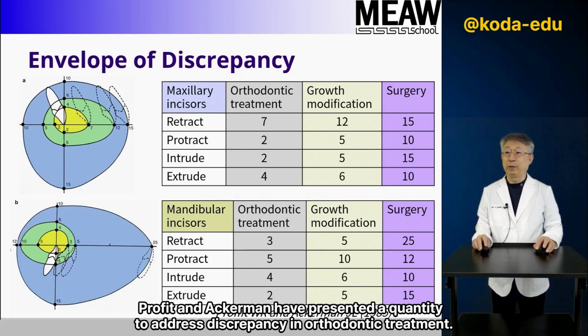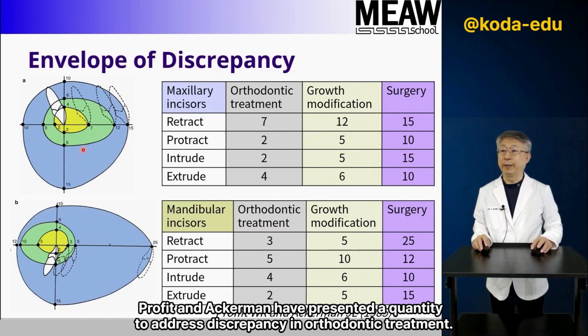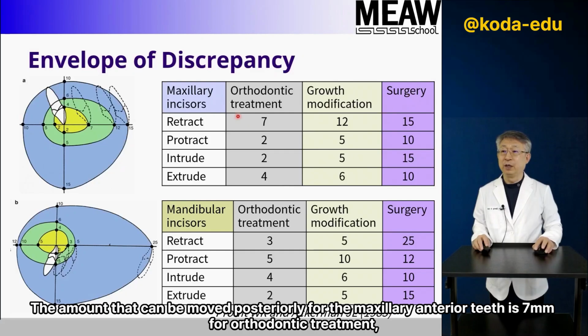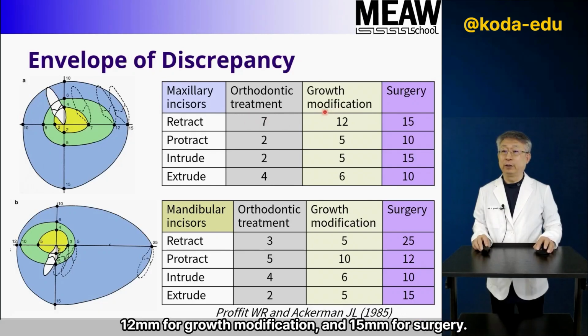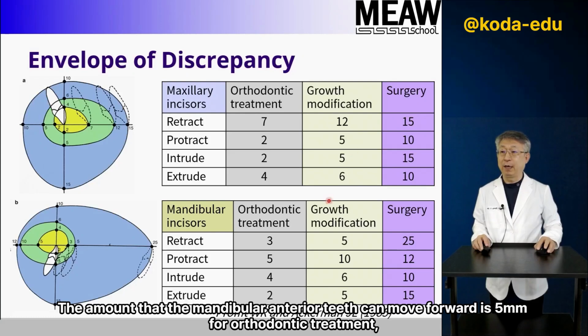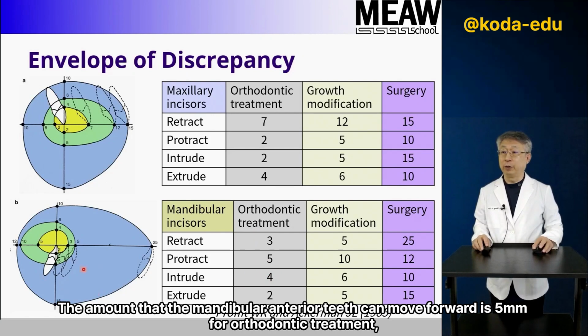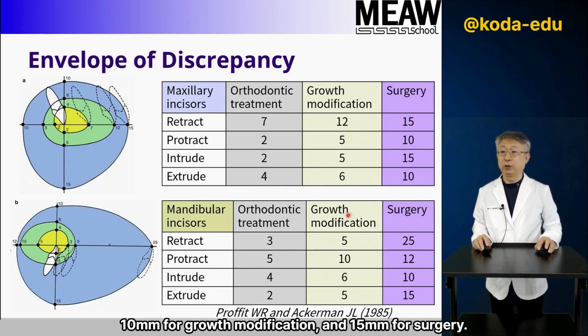Proffit and Ackerman have presented a quantity to address discrepancy in orthodontic treatment. It is largely divided into orthodontic treatment, growth modification, and surgery. The amount that can be moved posteriorly for the maxillary anterior teeth is 7 mm for orthodontic treatment, 12 mm for growth modification, and 50 mm for surgery. The amount that the mandibular anterior teeth can move forward is 5 mm for orthodontic treatment, 10 mm for growth modification, and 50 mm for surgery.